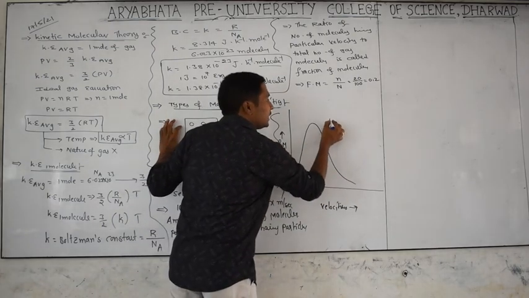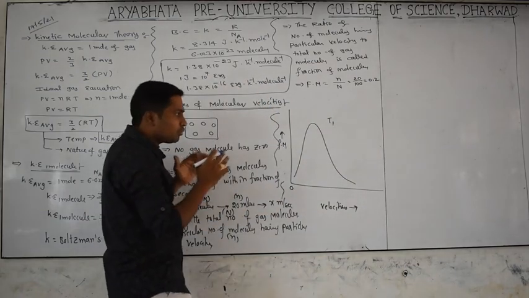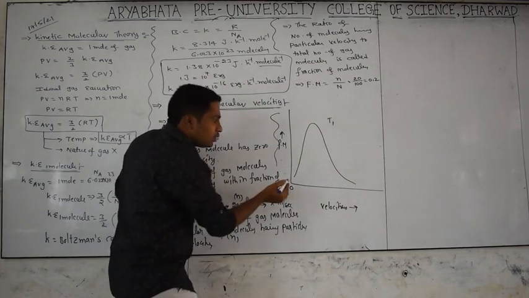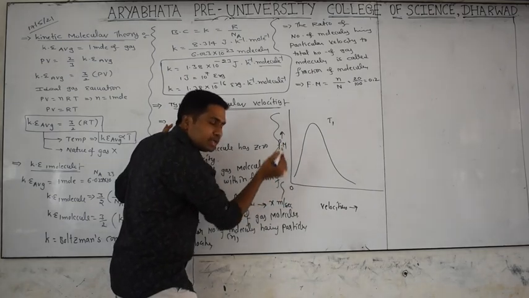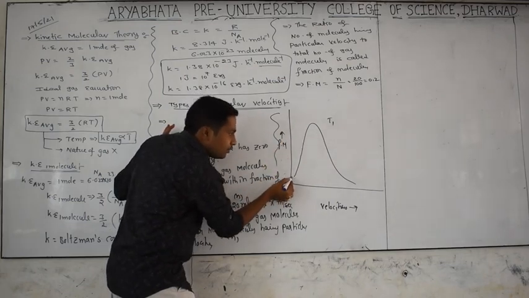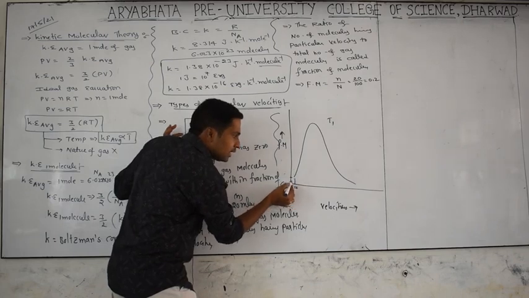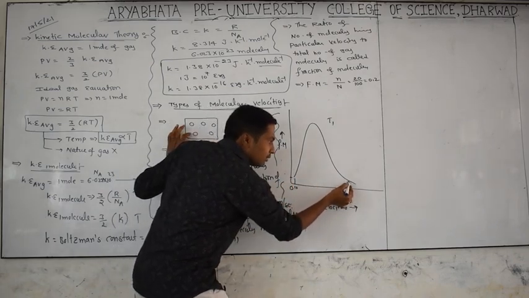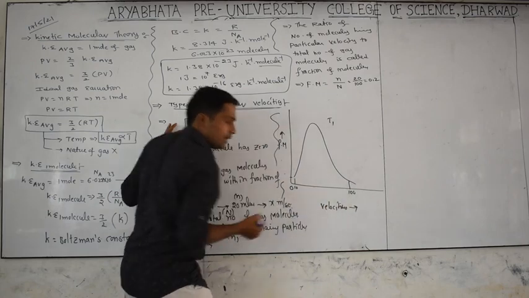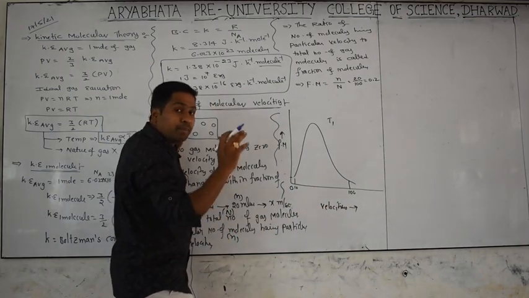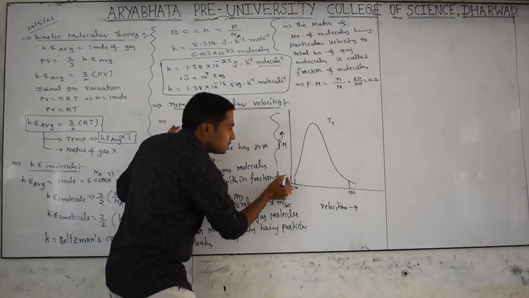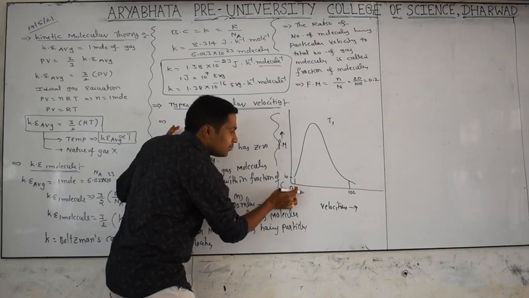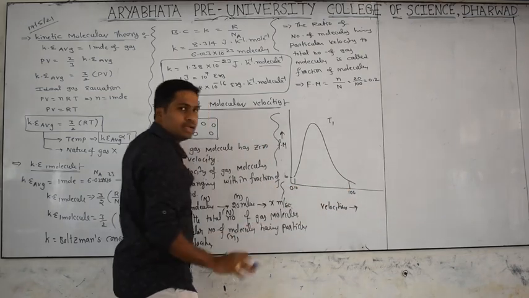This is the graph at T1 temperature. So from this graph, what can we study? If you take any gaseous sample at that temperature T1, very few molecules have very low velocity, that is 10, and very few molecules have very high velocity, that is 100. That's the first point. At a particular temperature, for the given gas, a very small number of molecules have very low velocity as well as very high velocity.